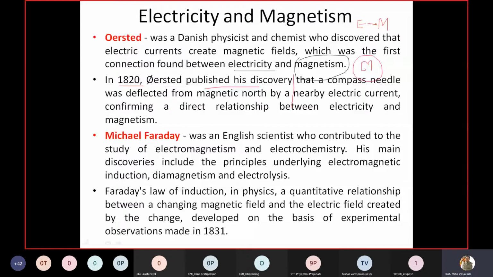At the same time, Michael Faraday, an English scientist, was also working in the same area. He thought, hey, if I am able to find the reverse, that means generate electricity from magnetism, then it will be more useful to mankind. So he started working on that. He contributed to the study of magnetism and electrochemistry. His main discoveries include the principle underlying electromagnetic induction, diamagnetism, and electrolysis.